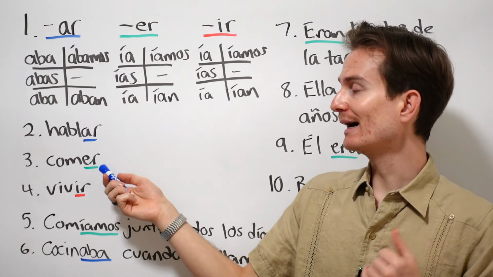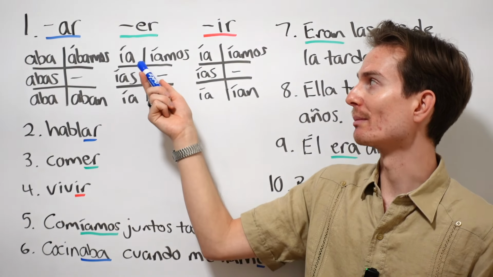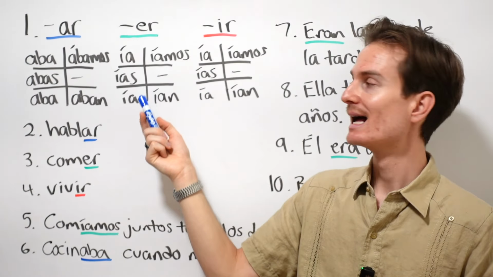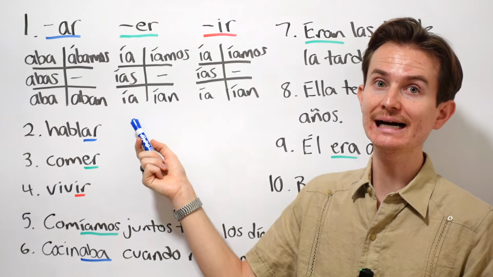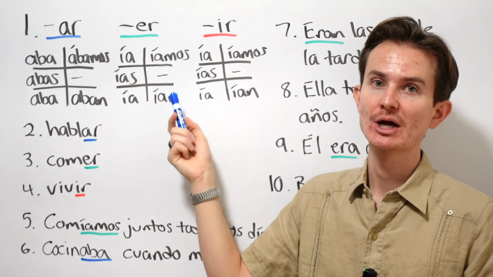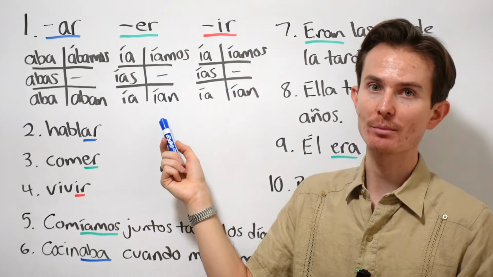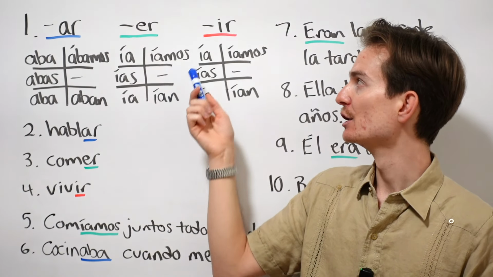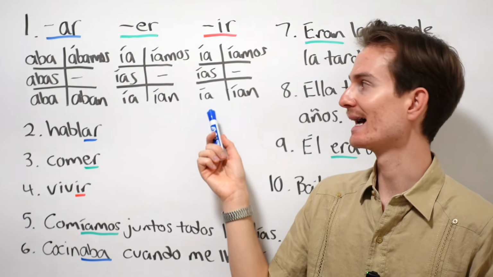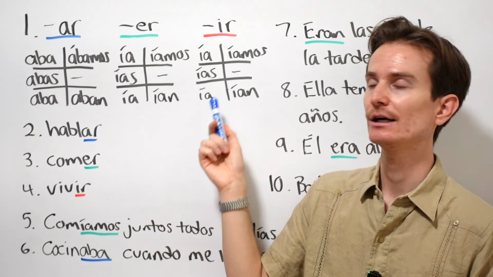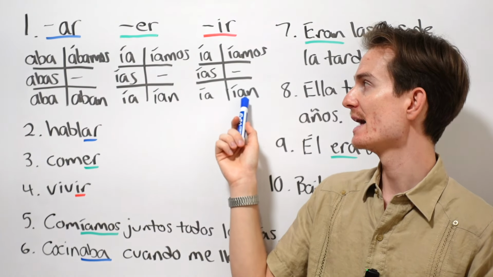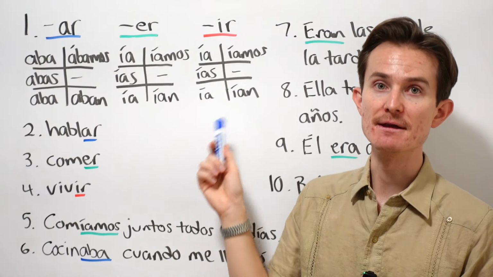So, comer, all right, let's conjugate. Yo comía, tú comías, él, ella, usted comía, nosotros comíamos, ellos, ellas, ustedes comían. Okay, and for vivir, yo vivía, tú vivías, él, ella, usted vivía, nosotros vivíamos, ellos, ellas, ustedes vivían.